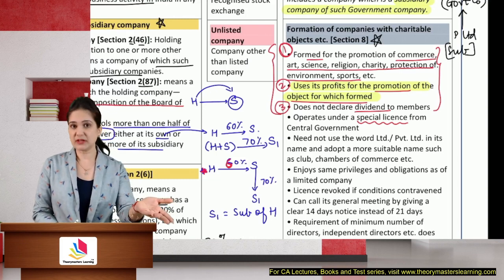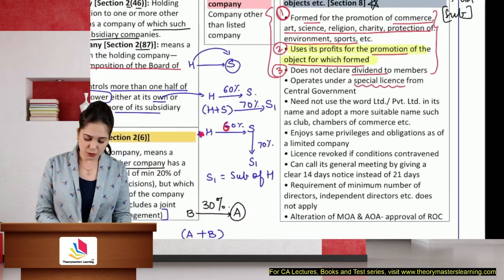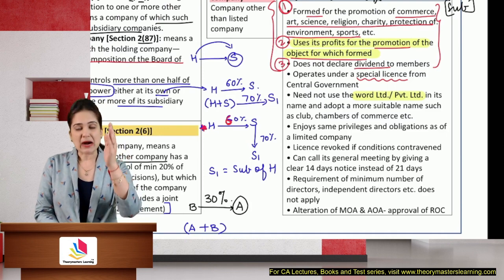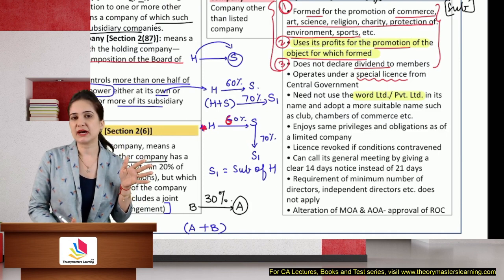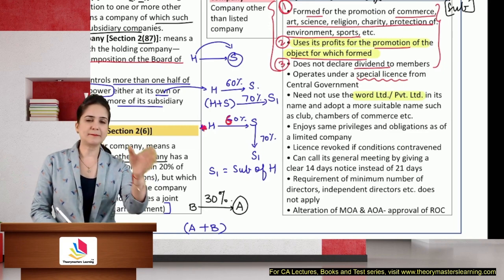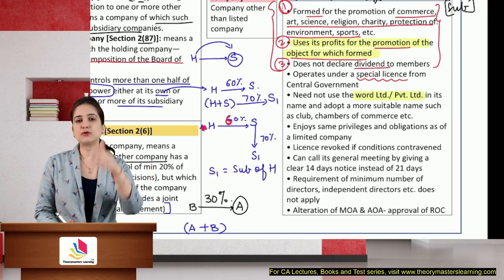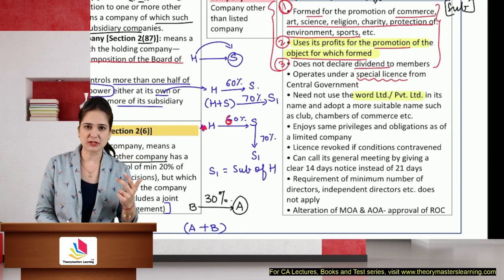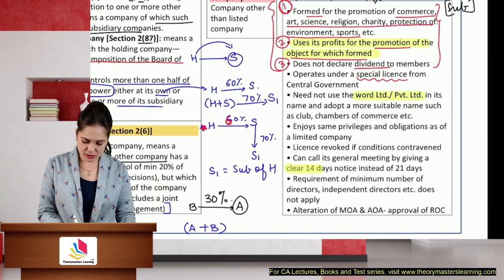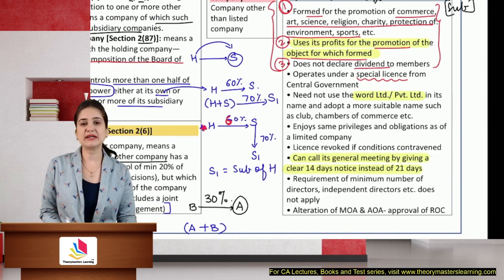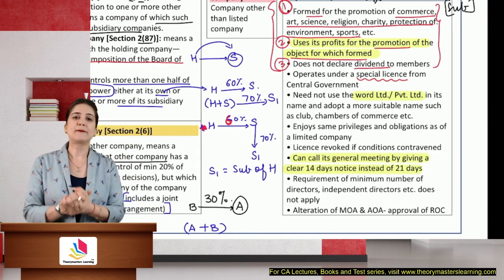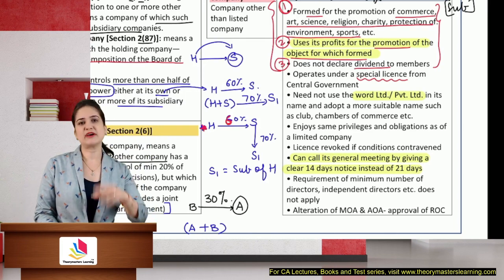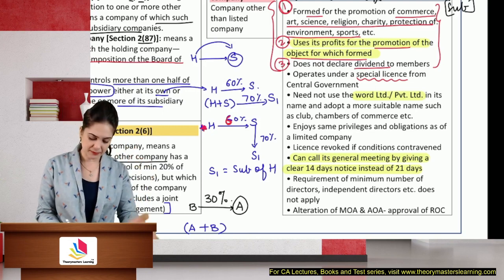Now you may ask me, ma'am, what are the privileges? No need to use the word limited or private limited at the end of the name. This is one of the privileges. A partnership firm is not a separate person in the eyes of law. They cannot be a member in a company. But in a Section 8 company, you can have a partnership firm as a member. That is another privilege. You need to give only 14 days notice instead of 21 days notice for the general meeting. This is also a privilege. Like that, they have many privileges, and that is possible because we have given you a license to operate as a Section 8 company.